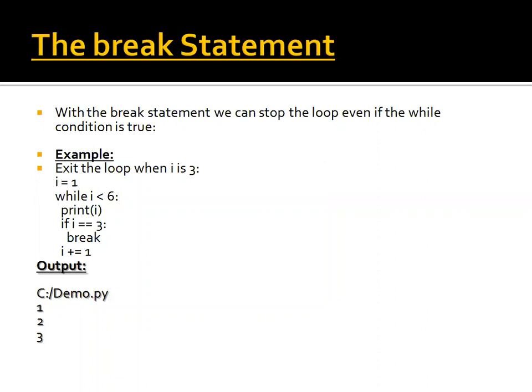After that we put a while statement with condition i less than 6. We print the value of i. We put the if statement with condition i equal to 3. When we get the value of i as 3, then we use the break statement to stop the loop and exit the loop. i plus equal to 1 is for increasing the value by 1. We see the output 1, 2, 3, increased by 1 each time, and then we get the value of 3. Then the break statement stops the while loop.